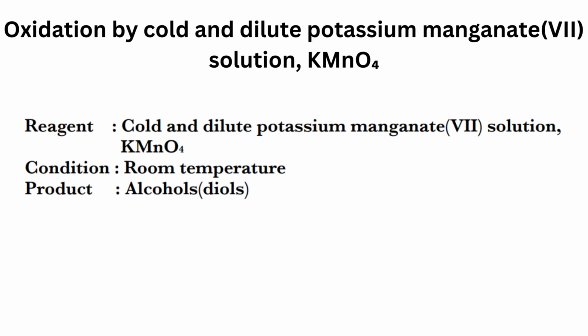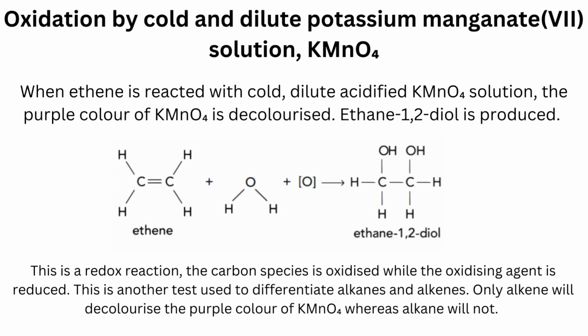The next reaction is oxidation by cold and dilute potassium manganate(VII) solution, KMnO4. Reagent is potassium manganate(VII) solution. Condition: room temperature. Product: alcohols or diols. When ethene is reacted with cold dilute acidified KMnO4 solution, the purple color of KMnO4 is decolorized. Ethane-1,2-diol is produced. You can see the reaction over here. This is a redox reaction. The carbon species is oxidized while the oxidizing agent is reduced.